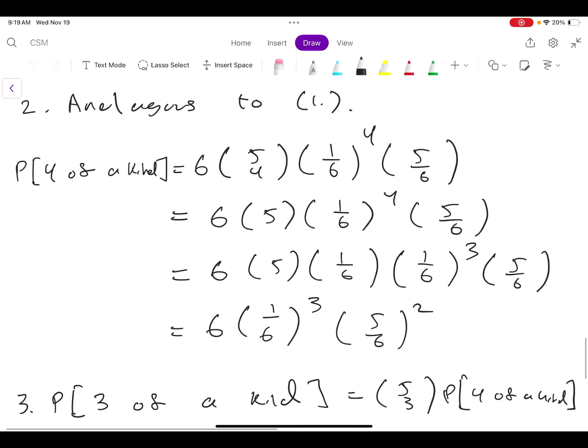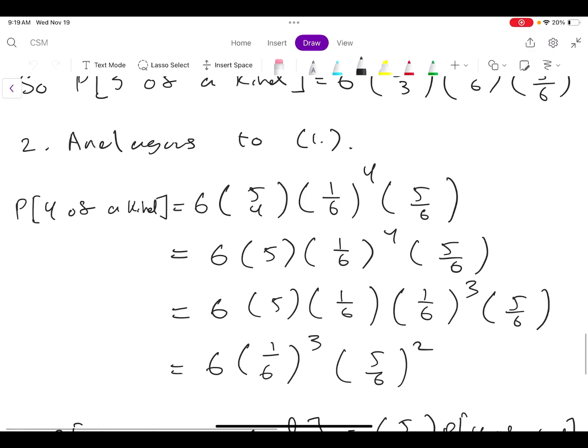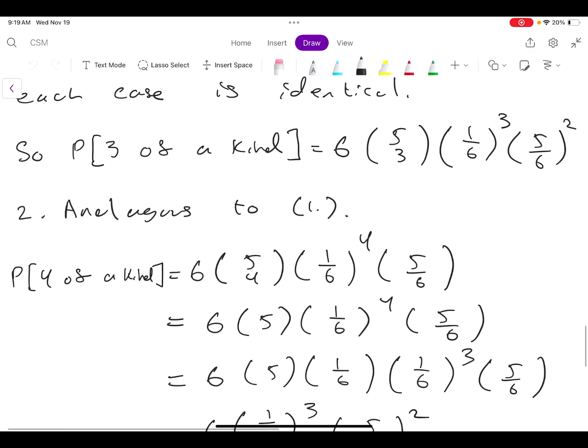And so what we'll get is 6 times 5 choose 4 times 1/6 to the fourth times 5/6. And we can express this very nicely to get 6 times 1/6 to the third times 5/6 squared.